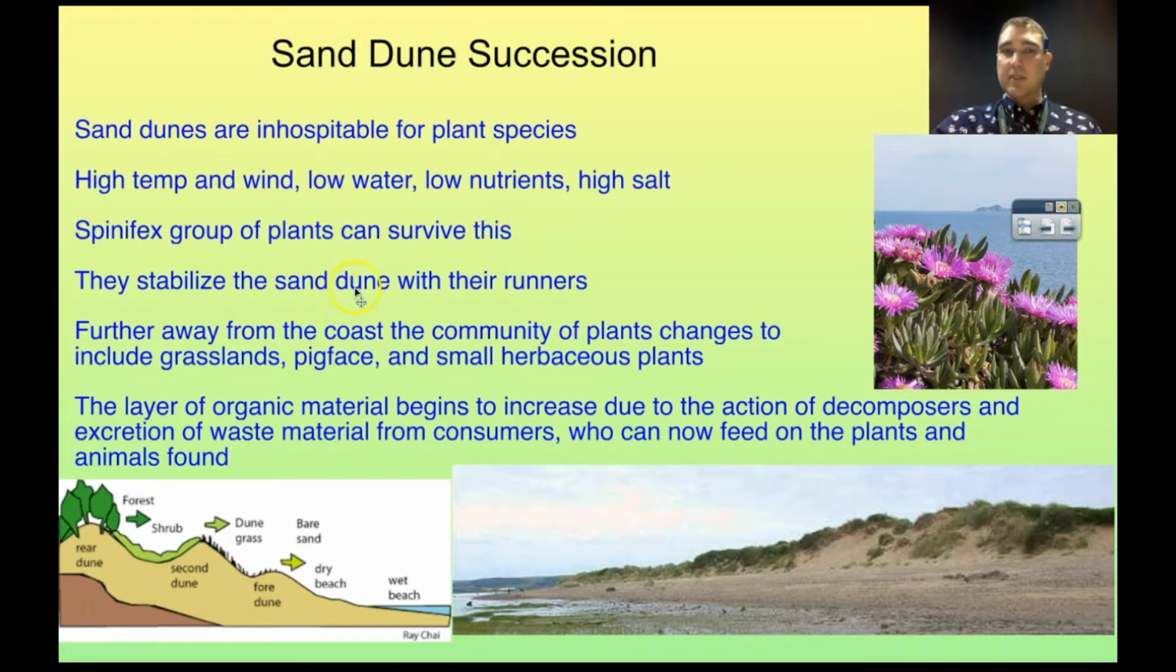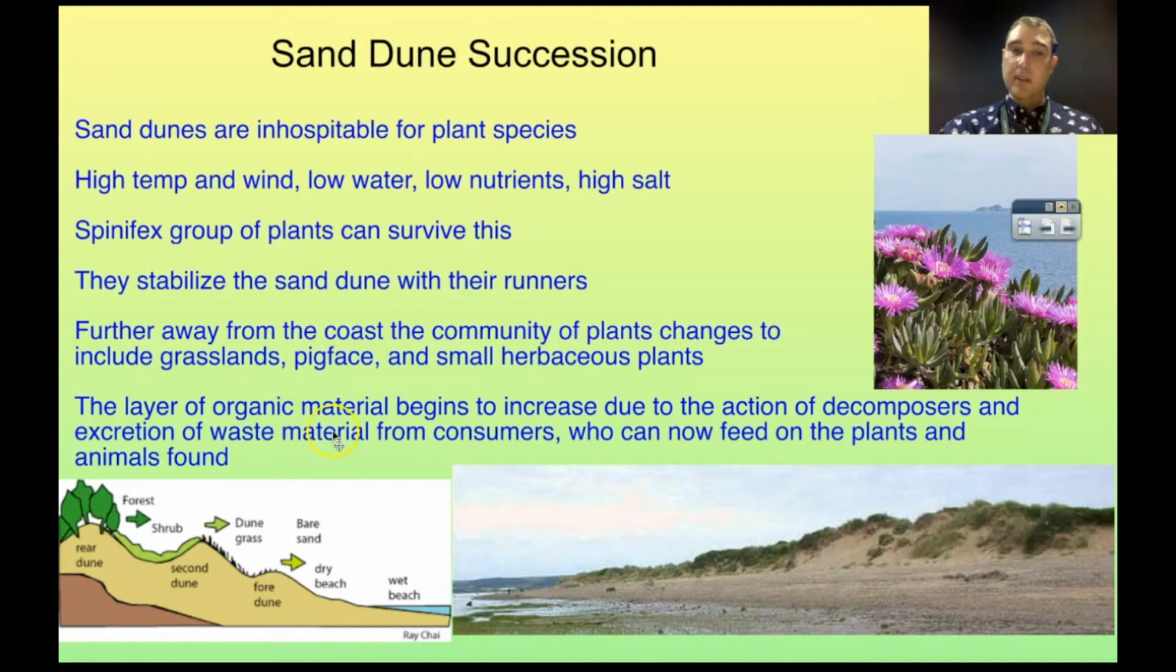They stabilize the sand dunes with runners, so these are roots that run along the top of the sand dune. And because they stabilize, that means that you can get organic matter starting to build up. So as the organic matter builds up, you start to get more nutrients going into the sand, and then we can start getting other plants starting to survive. So the further back you go, the more nutrients you have in the soil, and you get things like grasses, pigface, this is pigface over here, and other small herbaceous plants being present in the ecosystem.